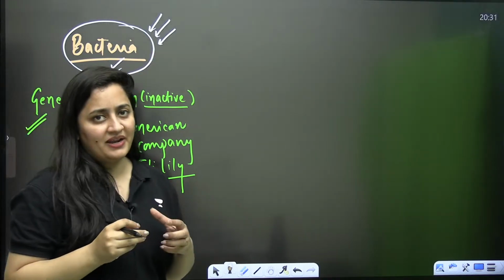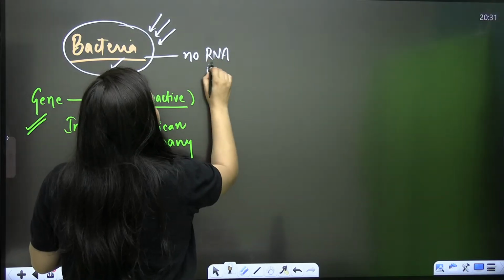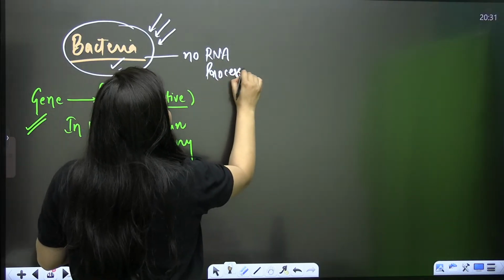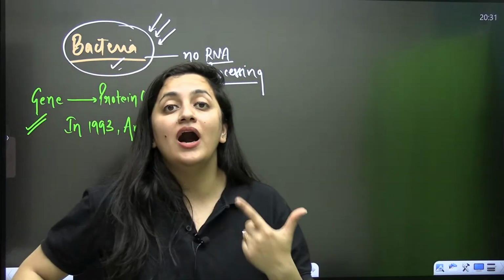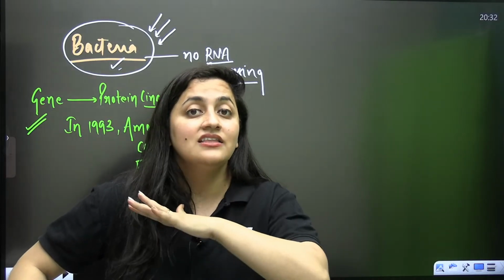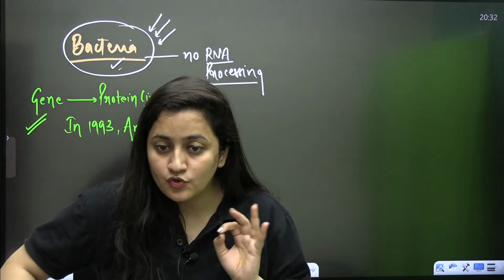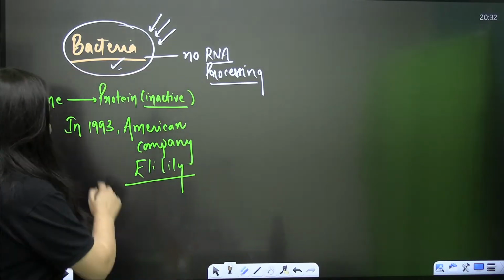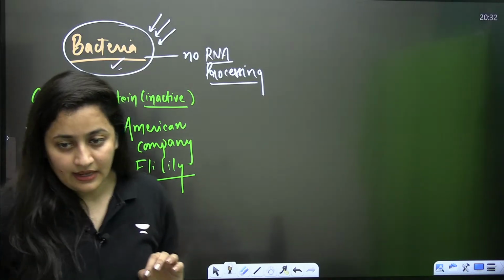In the case of bacteria, you know that there is no RNA processing, no removal of the introns. Do you remember that? Sorry, my bad, it is 1983, not 1993.